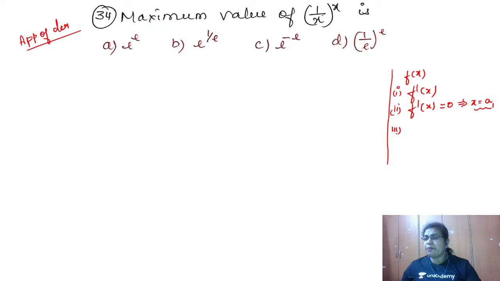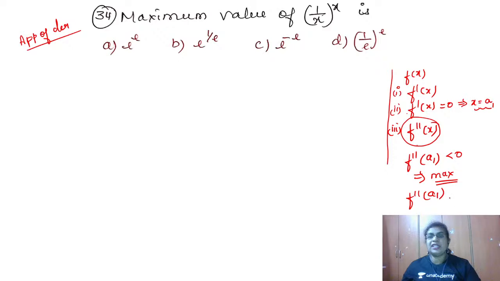So next step is I find f double dash of x. F double dash of x, that is whatever differentiation you have, differentiate once again. And in this f double dash of x, you are substituting the critical point. For example, when you substitute f double dash of a1, if you get a negative answer, immediately you know negative means you have to tell its opposite. Think its opposite: the function is maximum. And if you get a positive answer when you substitute that a1, that is the critical point, then you will say the function is minimum.